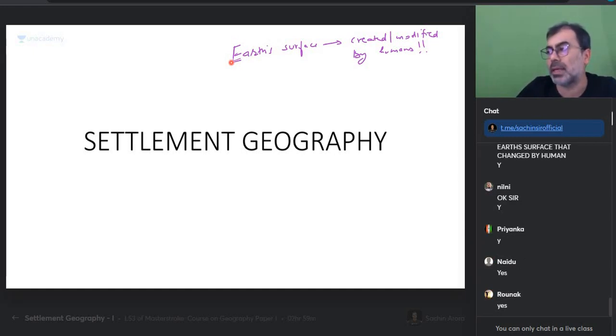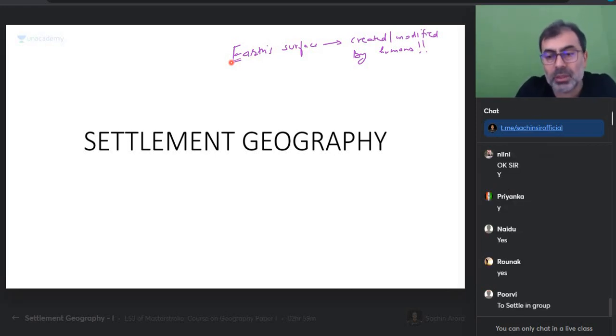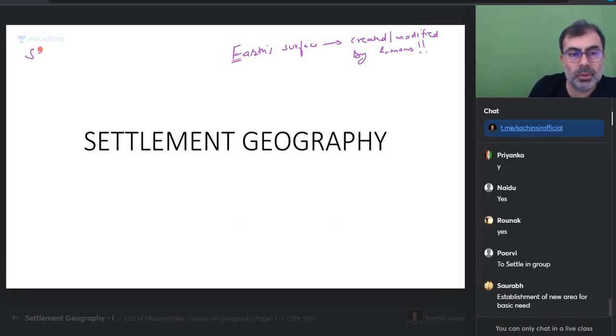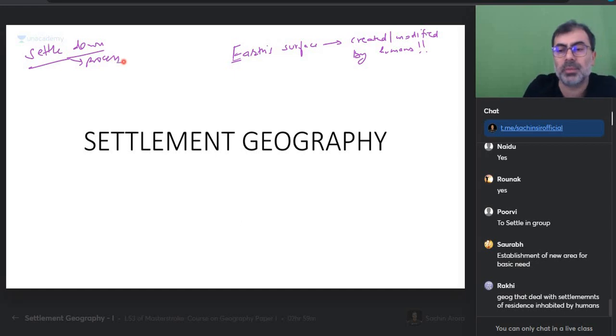So quickly, what is settlement geography? जल्दी से बताइए. तो क्या है ये settlement geography? To settle in group. So settle in group is a process, Purvi. So if you settle in group, settle down, it's a process. How is it geography? Think about it.